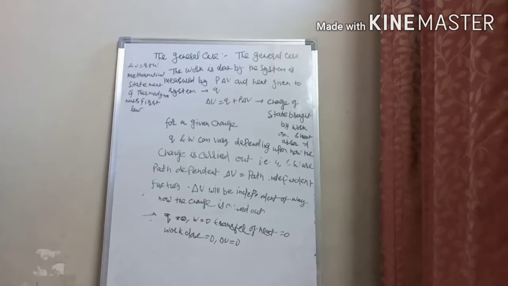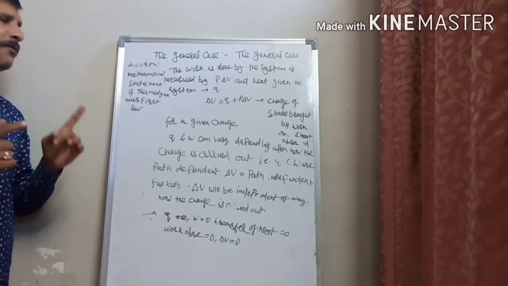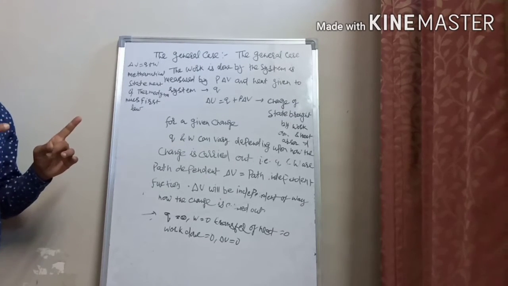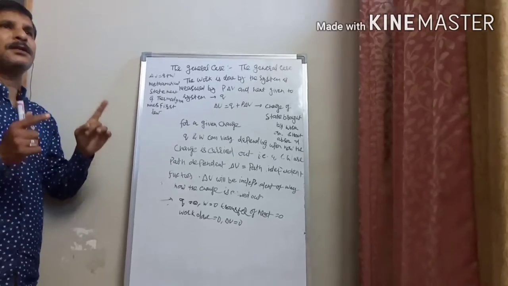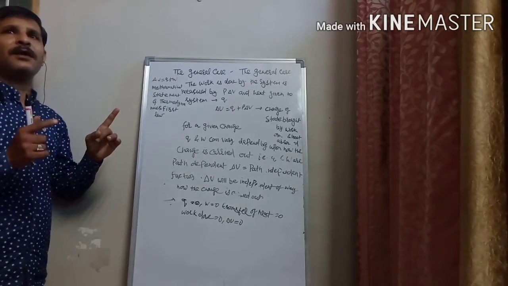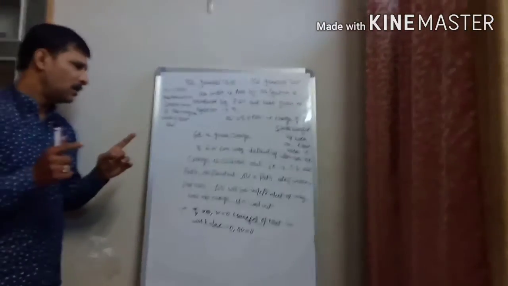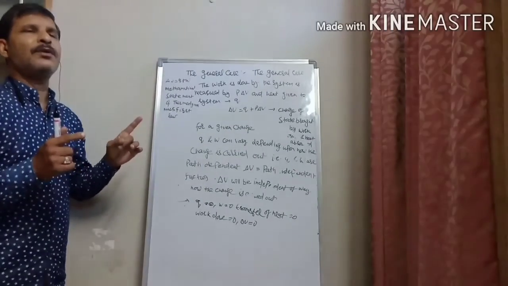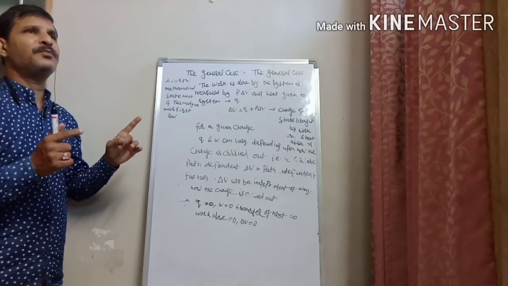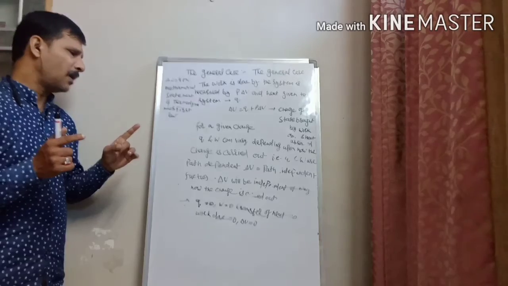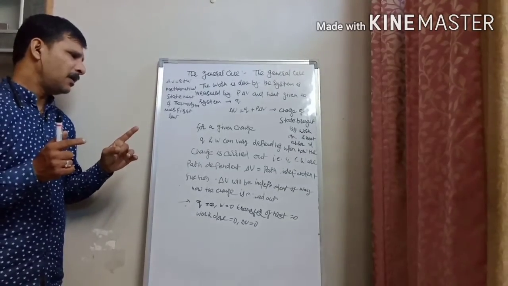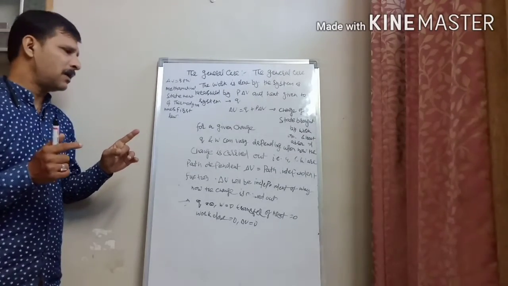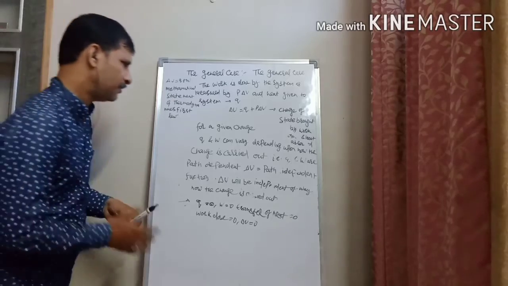For an isolated system that is adiabatic, Q will be 0, and W will be 0 because P delta V is 0. That is why work done will be 0, and in that case delta U will be 0.